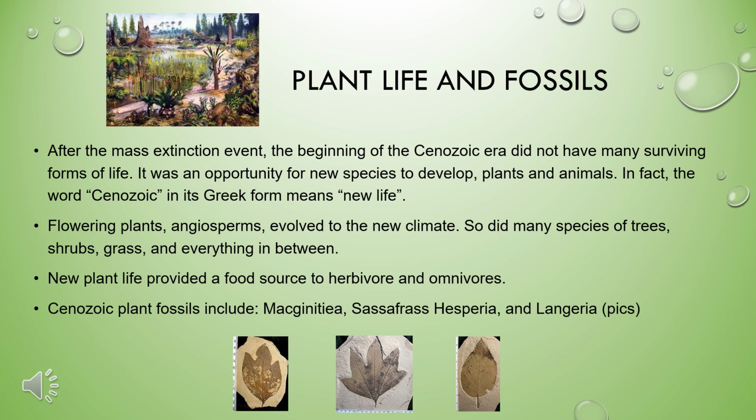A massive evolution in plants happened. Flowering plants evolved to a new climate, as did the species of trees, shrubs, and grasses. All of the new plant life provided rich food sources for the planet's herbivore and omnivore population. Fossils of plant life from the Cenozoic era include a wide variety of different flowering plants.